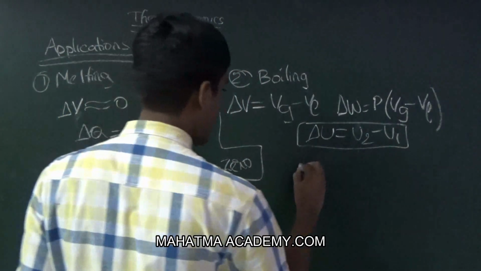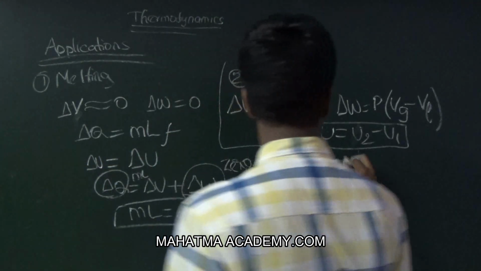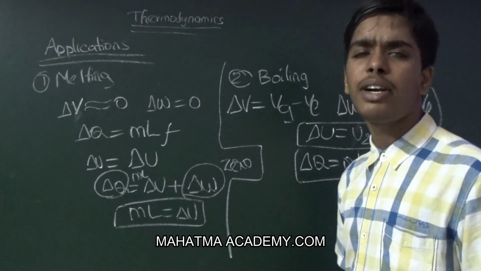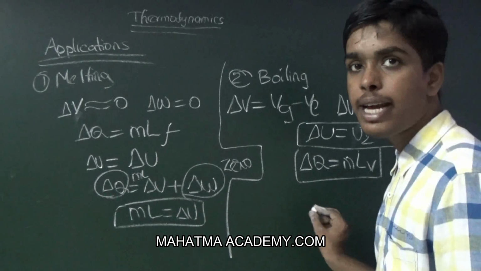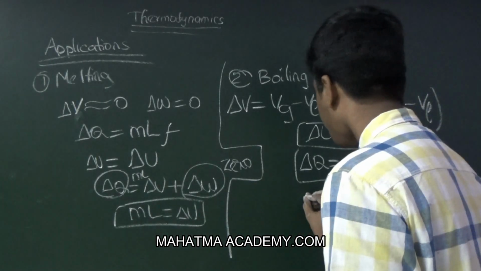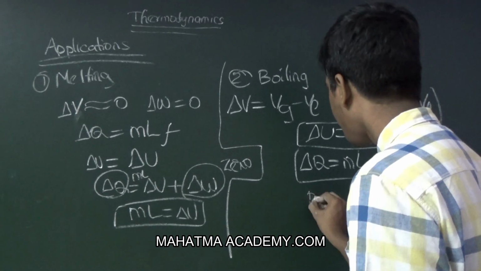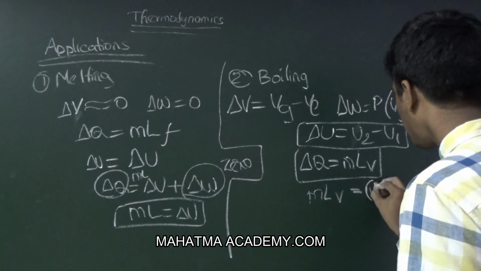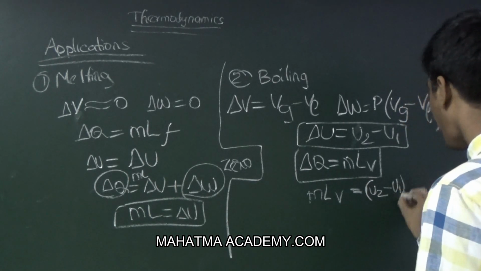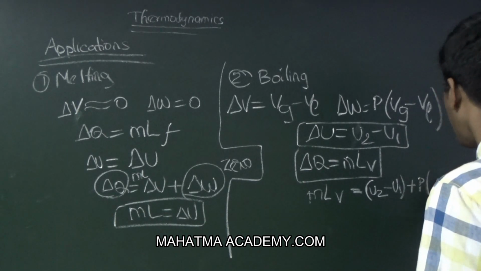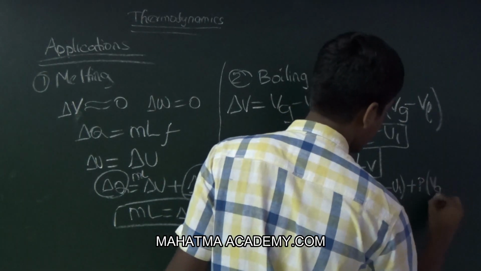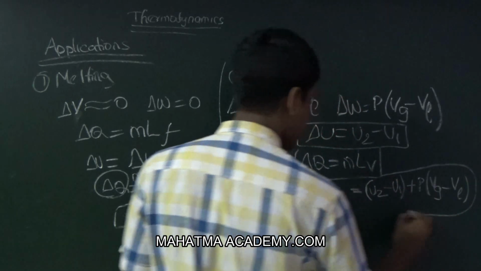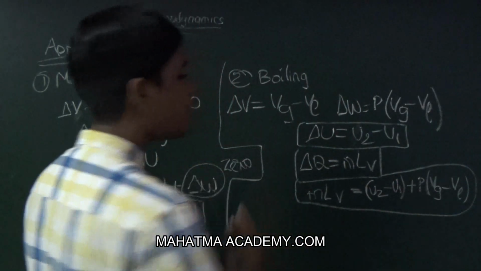Now here delta Q is equal to m L vaporization, because the liquid is converted to vapor. So from the first law, m L vapor is equal to U2 minus U1 plus P into V gas minus V liquid. This is for the boiling process.